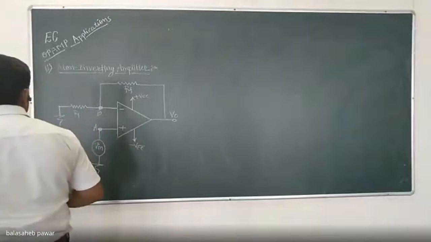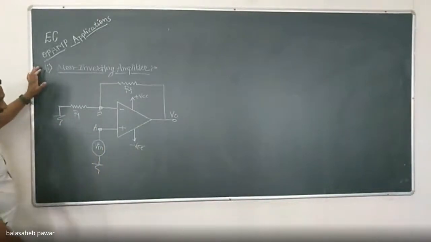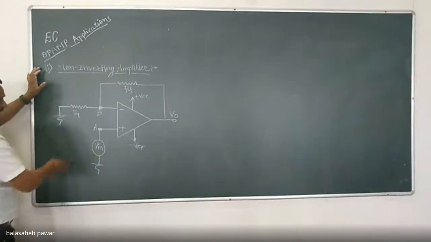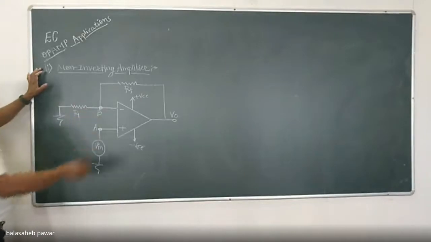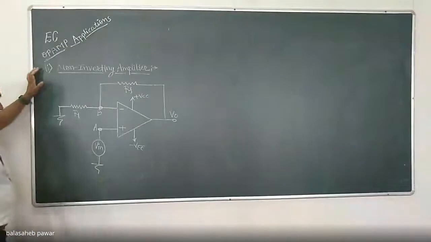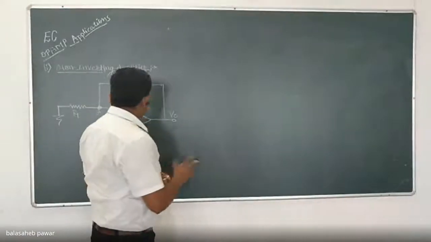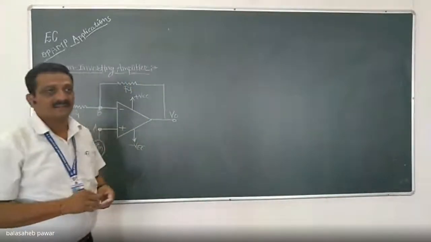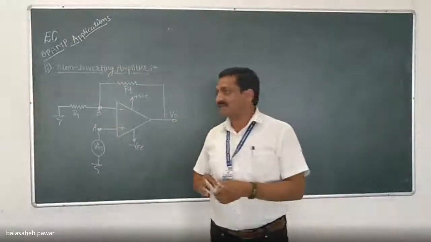Now this one is non-inverting, means the input is applied to the non-inverting terminal as shown over here, and the inverting terminal is grounded through resistor R1. To keep control on the gain, again feedback resistor RF is used like this. Again, all those considerations are same, that is virtual ground concept. Now see what will be the difference from the previous considerations.